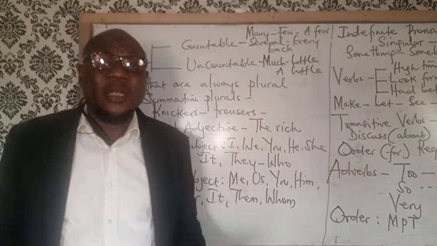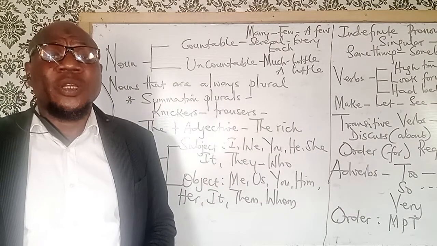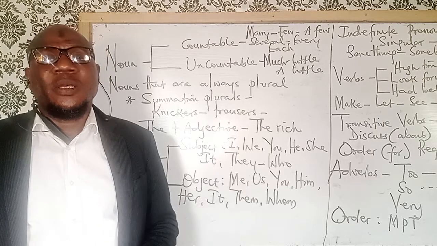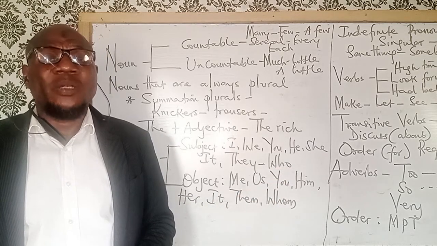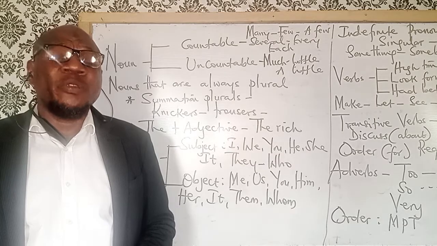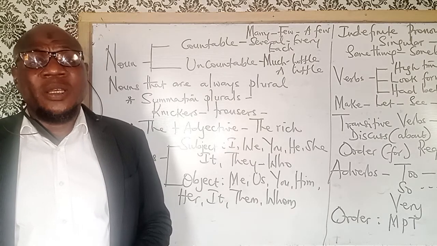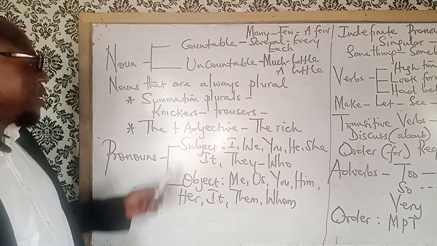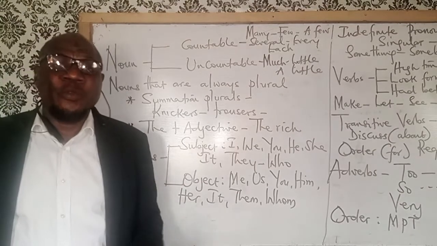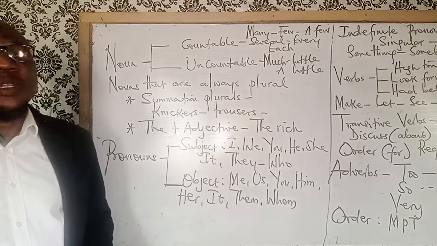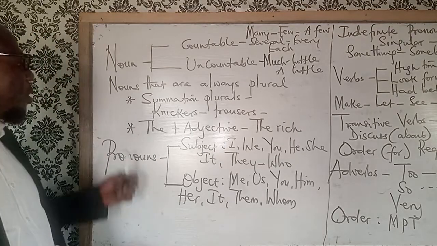Another thing is that uncountable nouns are usually singular. So they agree with a singular verb. Uncountable nouns can never agree with a plural verb. So take note of that. So it's very important to take note of that. Then these are the nouns that are always plural. So anytime you see them in a sentence, they are always plural.